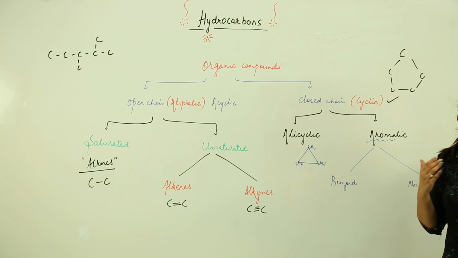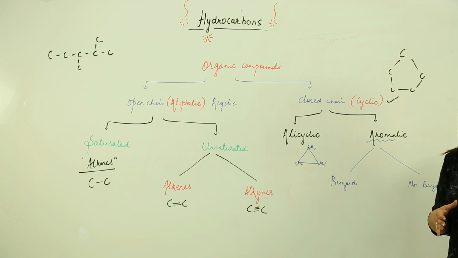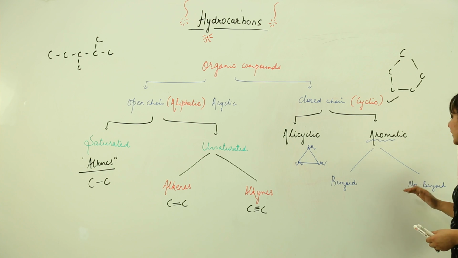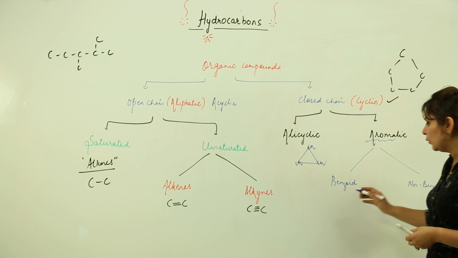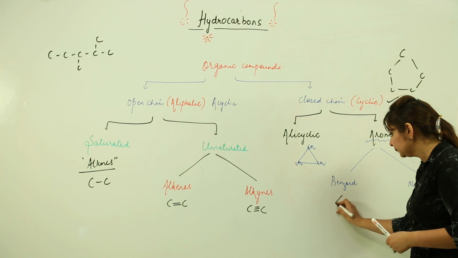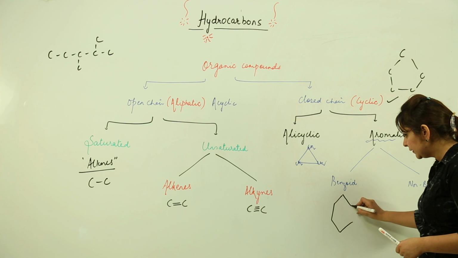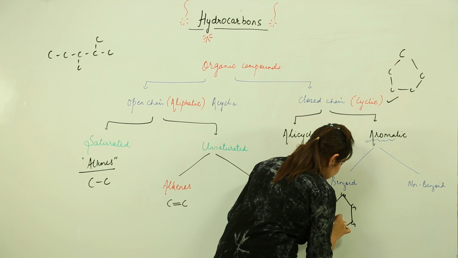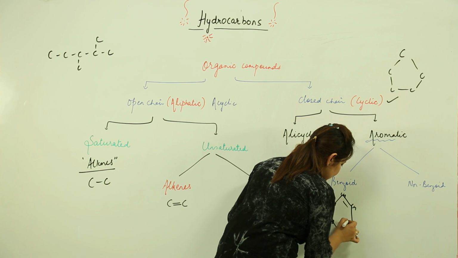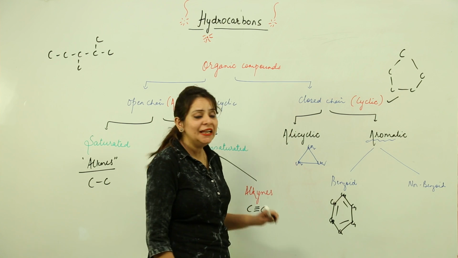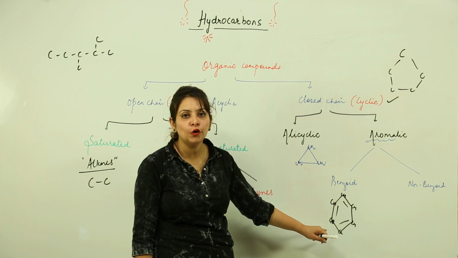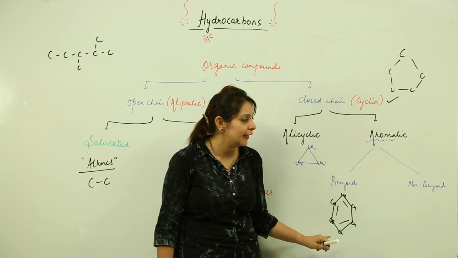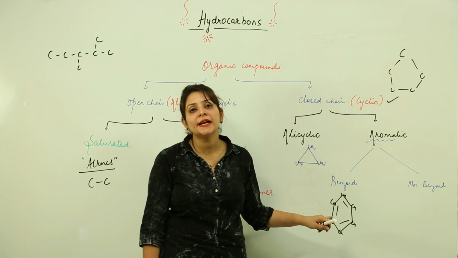When we talk about aromatic compounds, they consist of again a ring like structure, and they are further divided into two categories, the benzoid and the non-benzoid. If an aromatic compound contains the benzene ring, now what is the benzene ring? It is the ring of 6 carbons connected to each other with 3 alternate double bonds. This is a benzoid. So any compound which carries this kind of ring is obviously an aromatic compound and a cyclic compound, because there is a closed ring, right? When you see this kind of ring, it belongs to the category of benzoid.